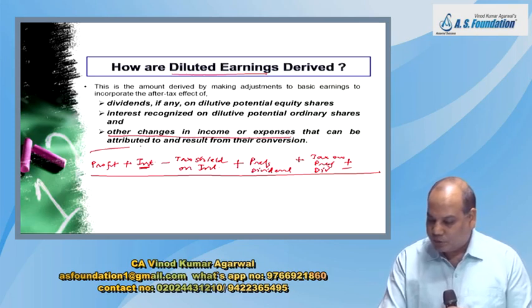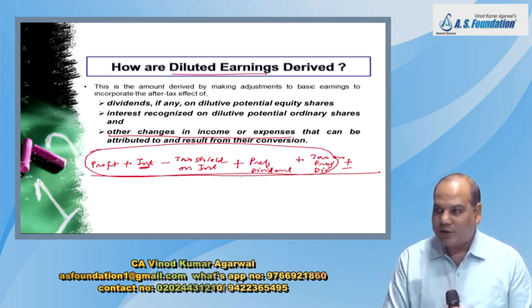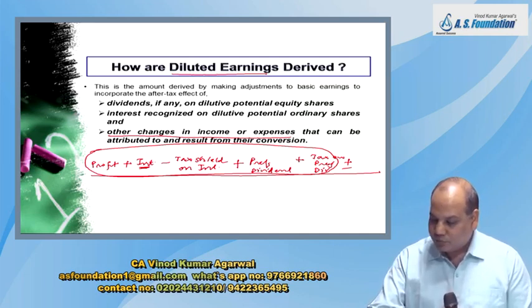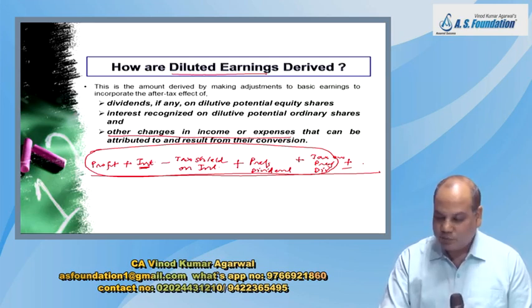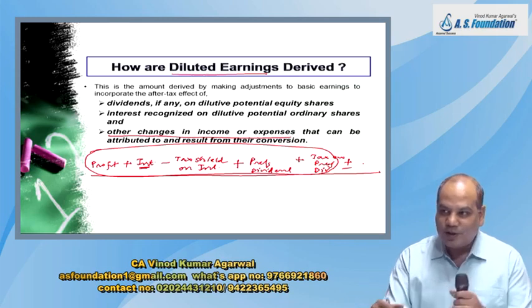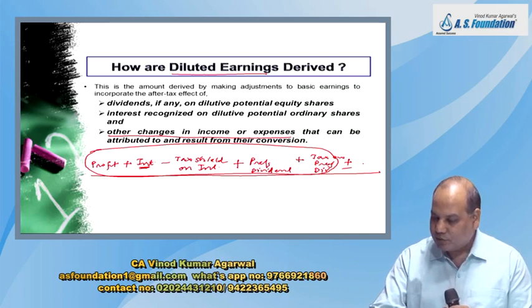So, if the profit will change, the salary payable will also change. So, therefore, I may have to reduce the profit because of incremental salary, additional salary. If you don't pay interest, profit will increase. If profit will increase, you will pay more salary. So, plus minus any other income or expense.